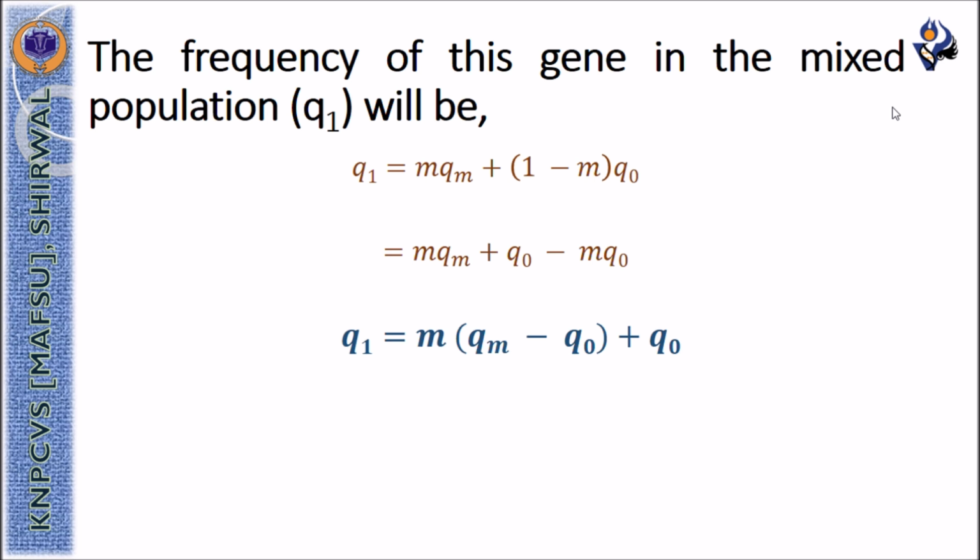Upon simplification of this equation, we can calculate Q1 as M multiplied by (Qm minus Q0) plus Q0.